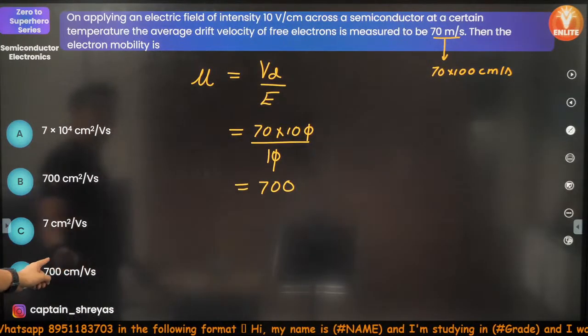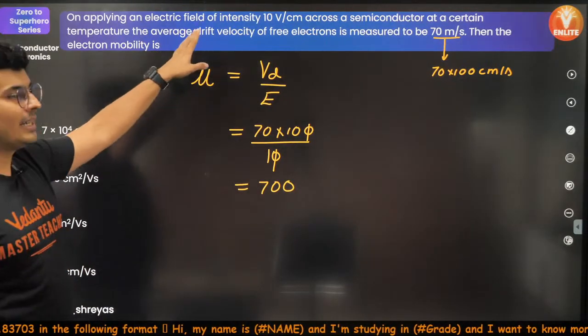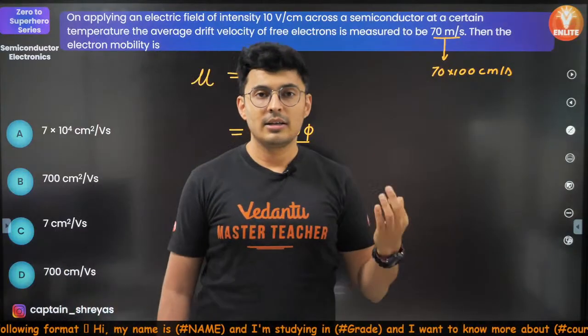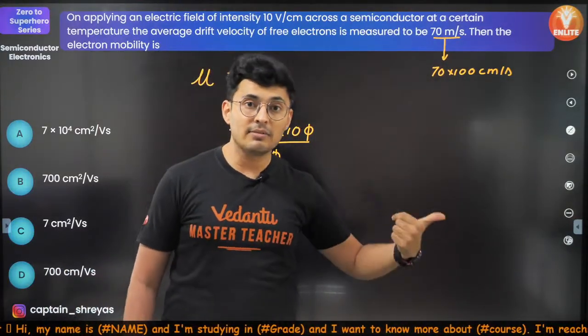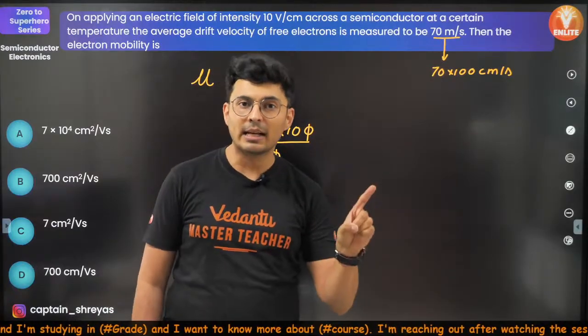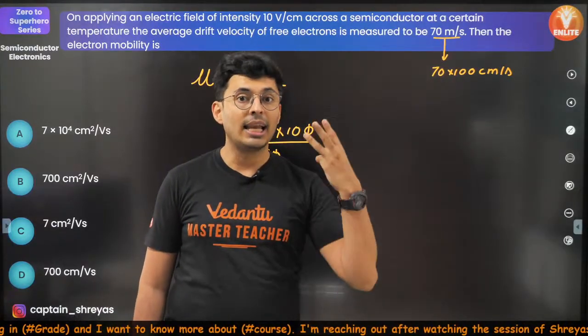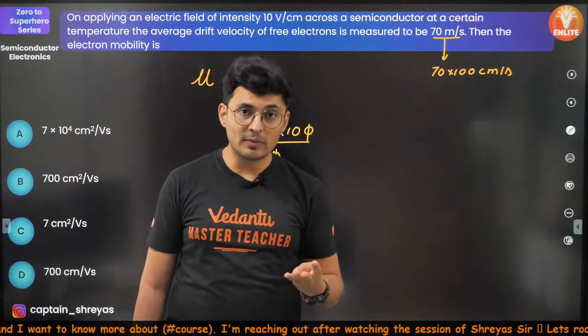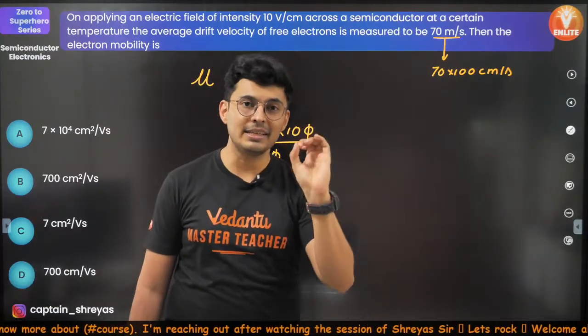Electric field of intensity, guys, you would have heard terms like magnetic field intensity, magnetic induction. They all mean the same thing. Electric field strength, electric intensity, electric field of intensity, they all mean E only. Don't get confused.